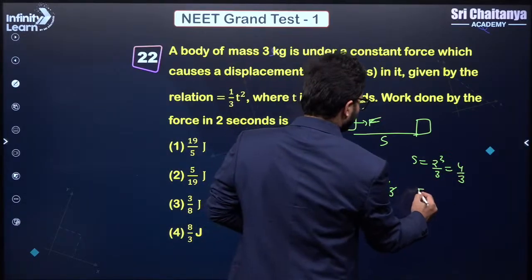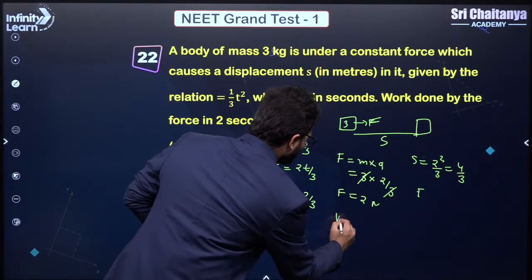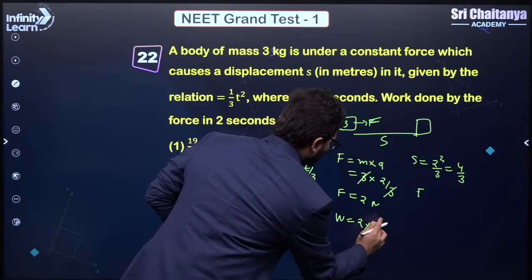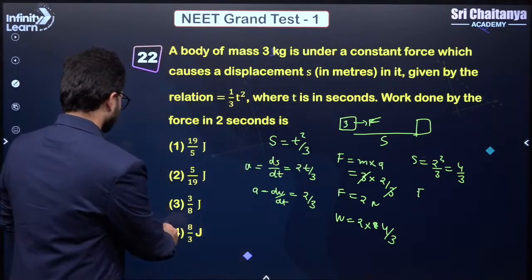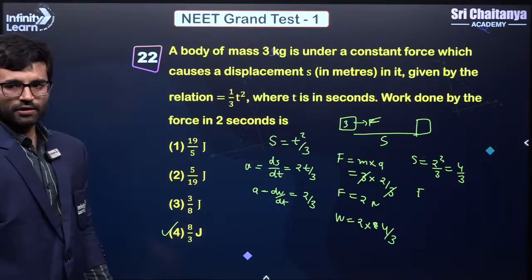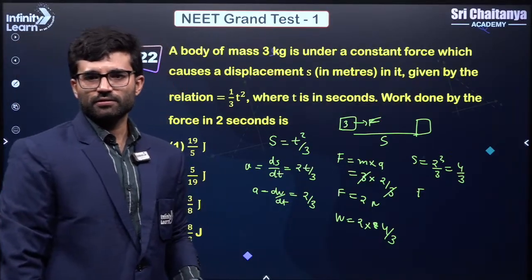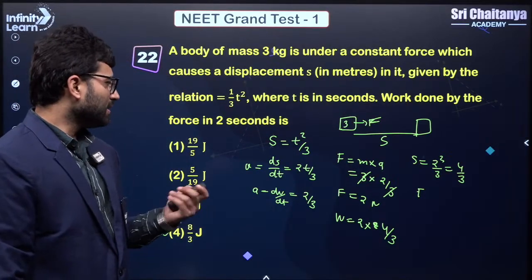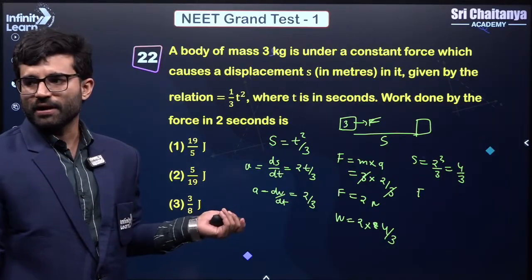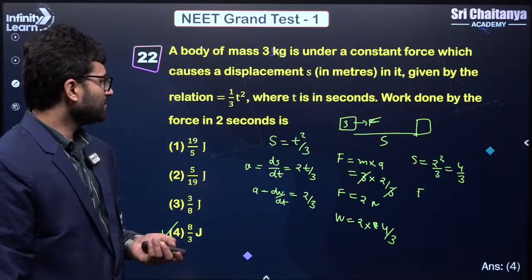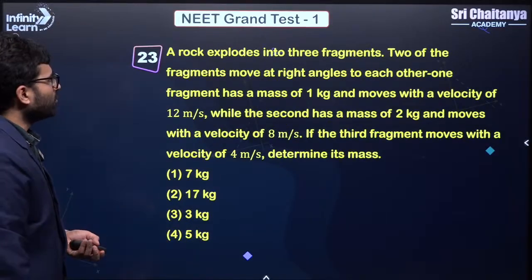And your work done would be force into displacement, which is 2 into 4 by 3, which is 8 by 3, correct? Understood? So from S you have to calculate first acceleration and then force. Force is mass into acceleration, and then you have to calculate the work done by F into X. Correct? Next. A rock explodes into 3 fragments.